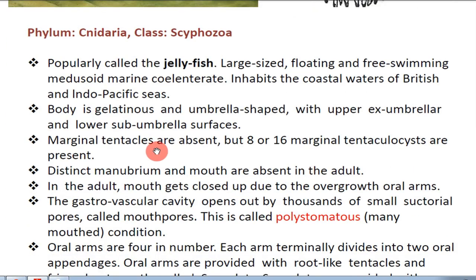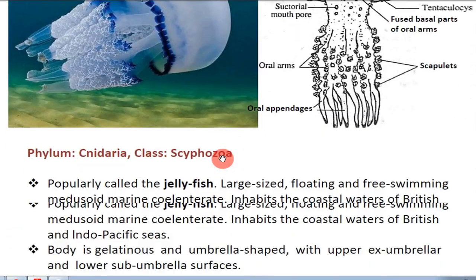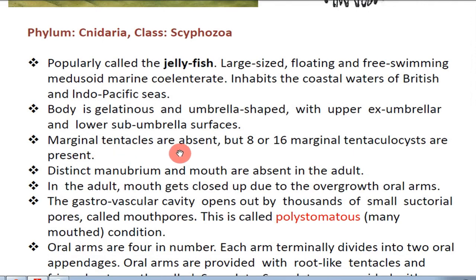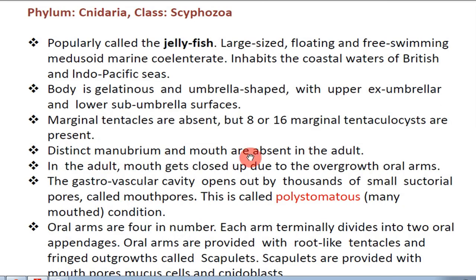Marginal tentacles are absent in Rhizostoma, but 8 or 16 marginal tentaculocysts are present. Tentaculocysts are there, but no tentacles. A distinct manubrium and mouth are absent in adults.